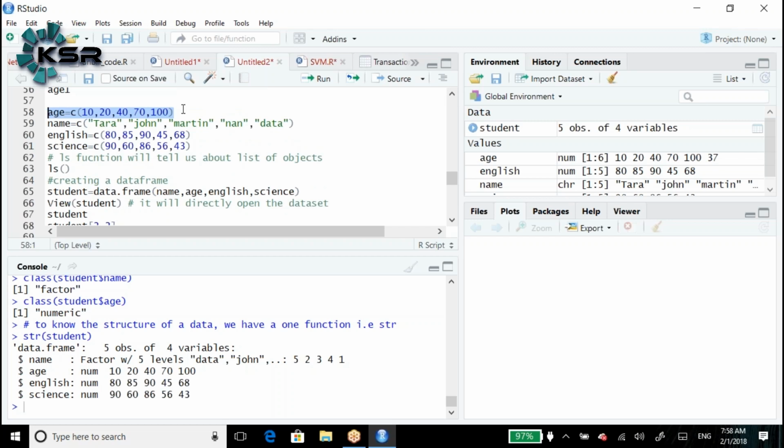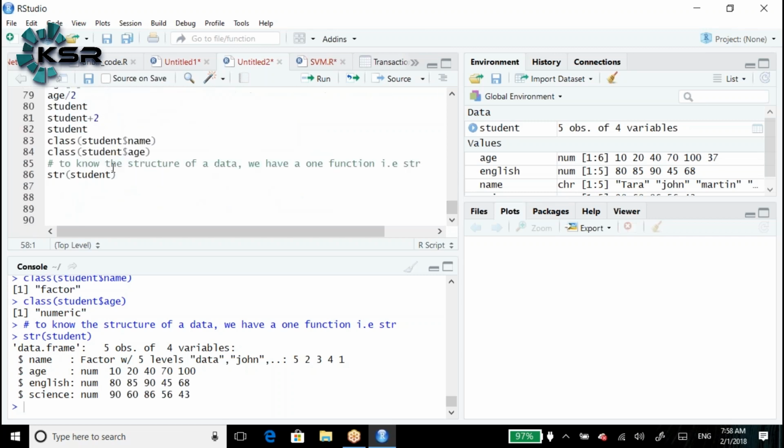Cody, suppose when I am creating student, I have 6 values in age, then what happens? The remaining vectors have 5 values. It doesn't create. That is my next point, I'm about to talk about that point. As I said when I started off the data frame, there is a mandatory point, you might have written it: each and every vector should have the same length.